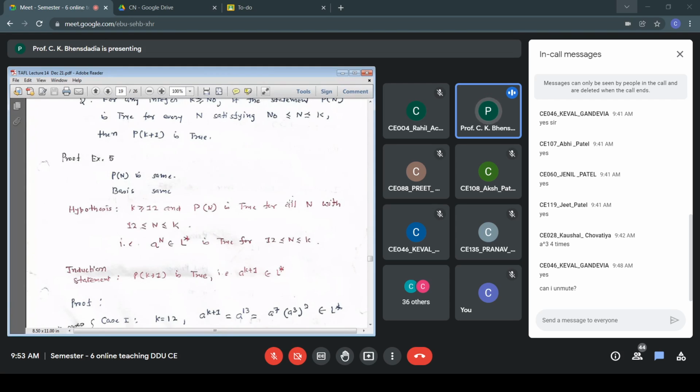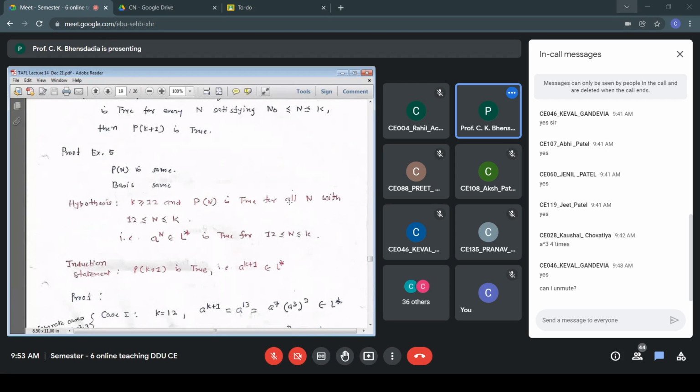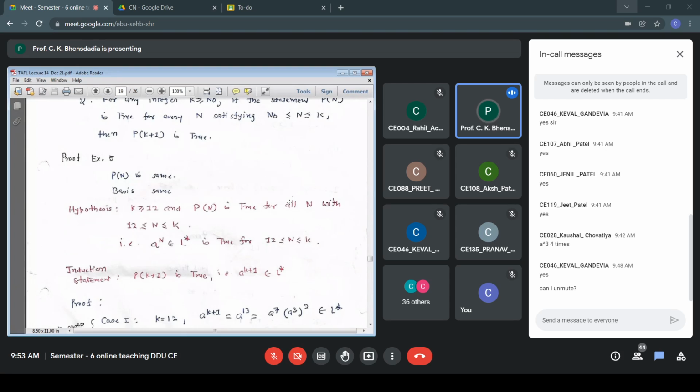So we are taking 3 cases: case k equal to 12, the second case is k equal to 13, and the third case is k greater than or equal to 14. We'll discuss why these cases very soon. When k equal to 12, I need to show that a to the power k plus 1 belongs to L star. So a to the power 13 belongs to L star, that I have to show, and it is not difficult because I can write a to the power 13 as A7, A3, A3. In any combination, you can write A3, A3, A7 as you wish.